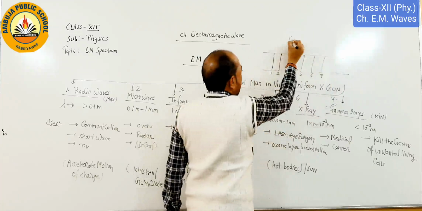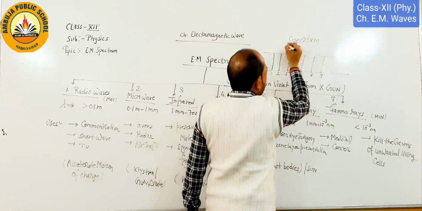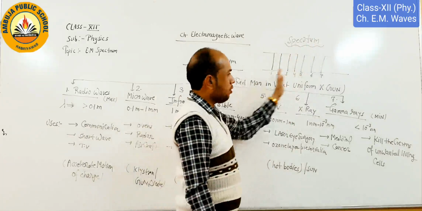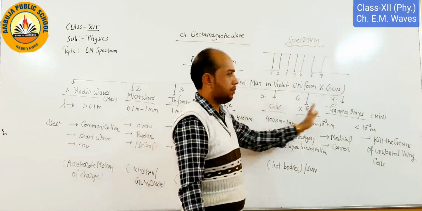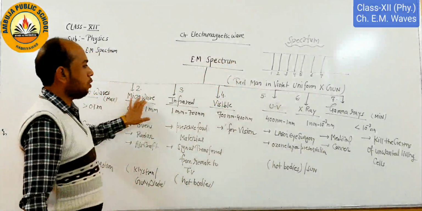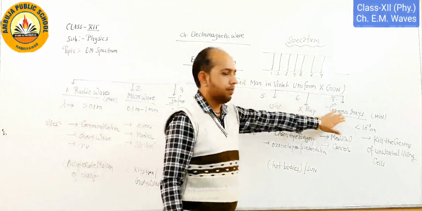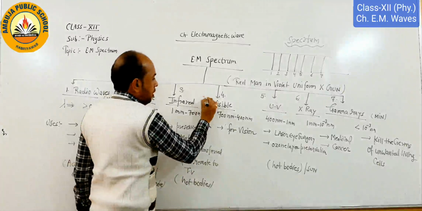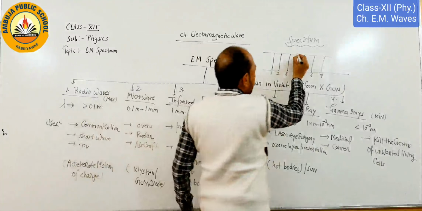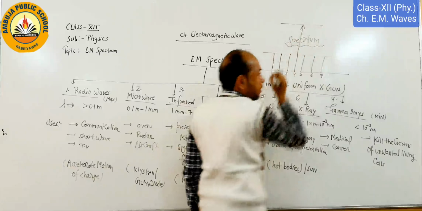Spectrum means a series arrangement of all the waves. Starting with radio waves, then microwave, infrared, visible, ultraviolet, X-ray and gamma. We all human beings lie in the visible region, that is the fourth one.